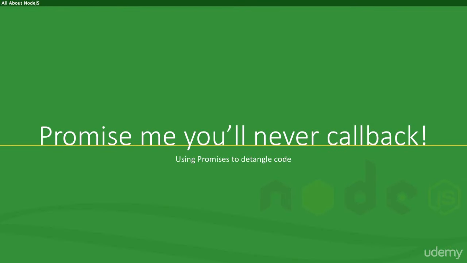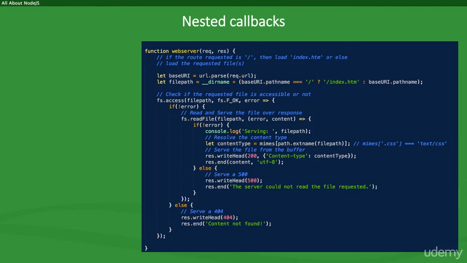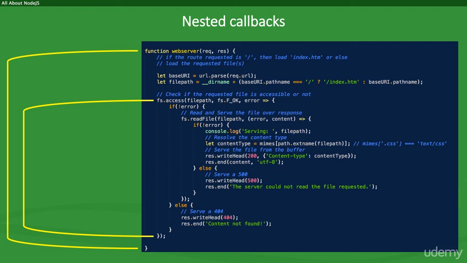The web server we wrote in the last chapter works quite nicely. Having said that, one of the key problems with asynchronous programming in Node.js is that more often than not you'll end up with the issue of callbacks inside callbacks inside callbacks. These are called nested callbacks, or jokingly referred to as callback hell.